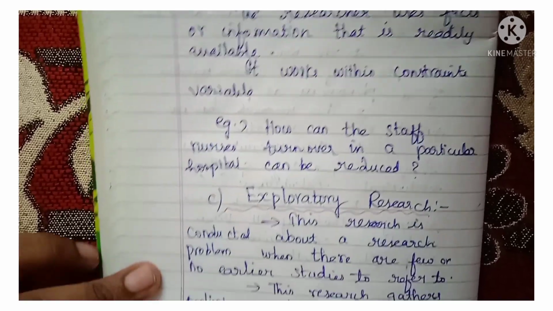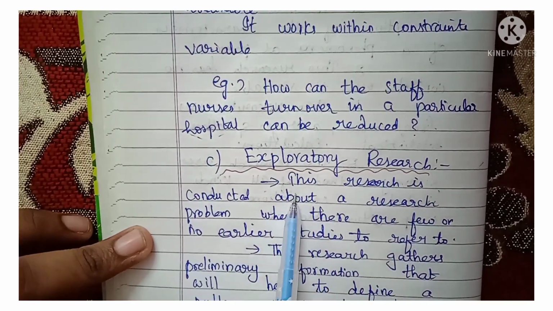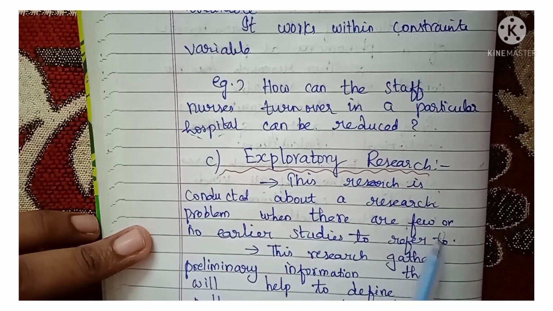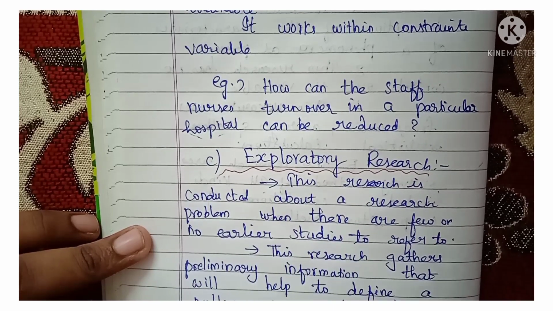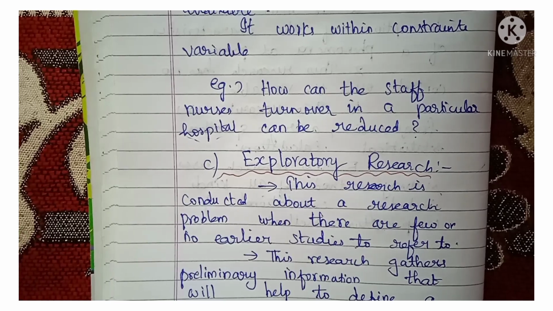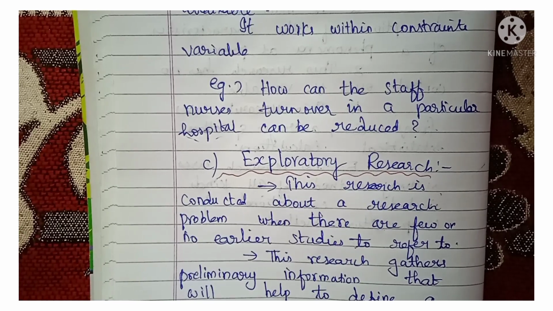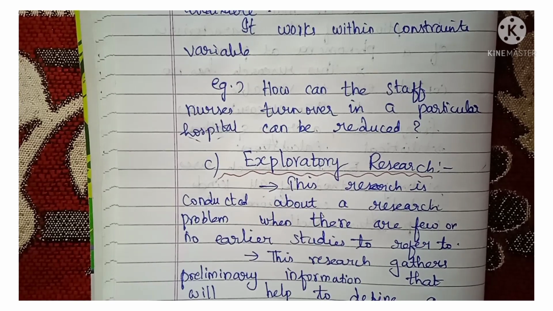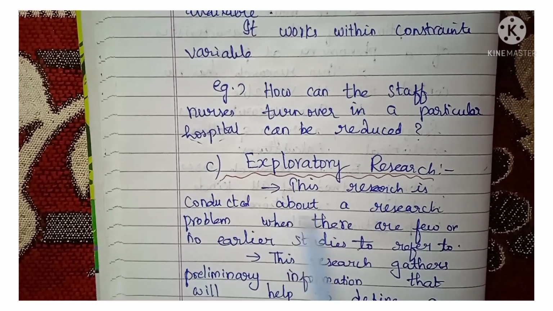Next is exploratory research. This research is conducted about a research problem when there are few or no earlier studies to refer to. On some particular aspects there will not be any previous research, or not much information. Those types of topics are identified and you explore and find out about them. That is called exploratory research.